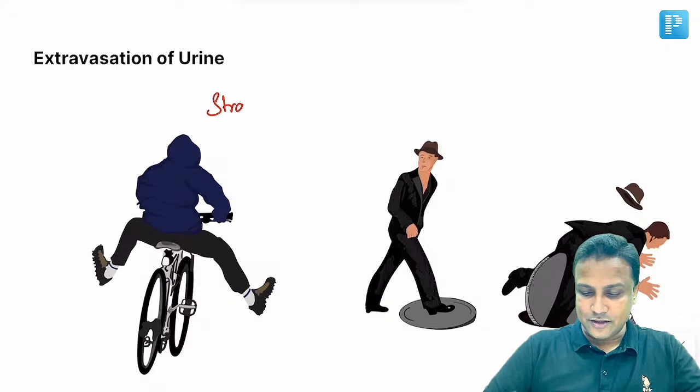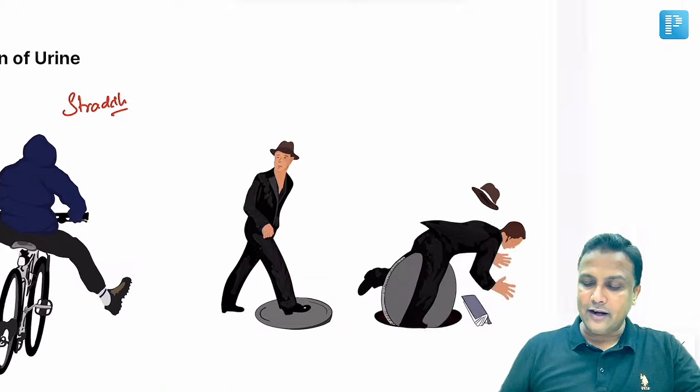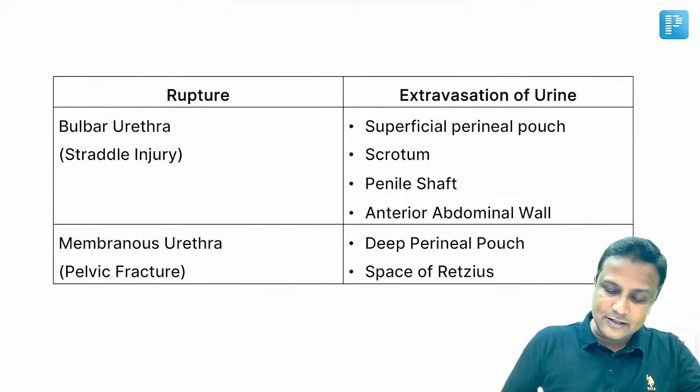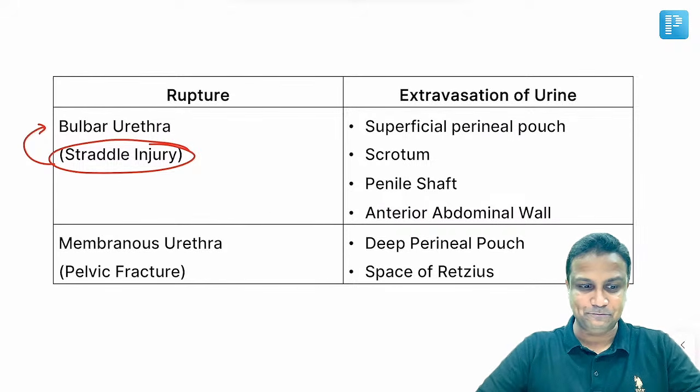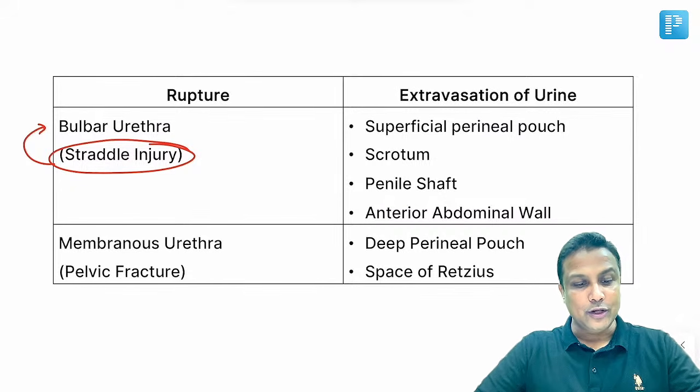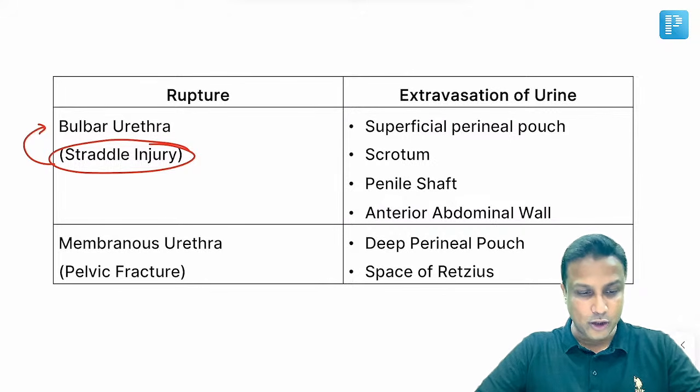So what happens here? This is straddle injury. Now in straddle injury, remember, the urethra that gets ruptured will be the bulbar urethra. It is a PYQ clinical question given in your FMG exam. So in straddle injury, when the person is riding the bicycle on a bumpy road, the urethra that is going to be ruptured will be the bulbar urethra. Please remember that first point.